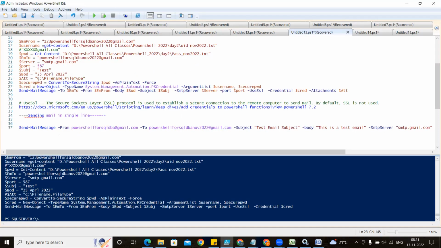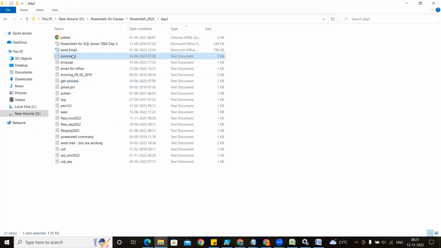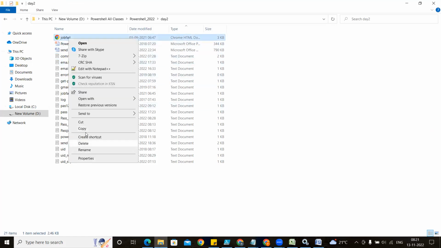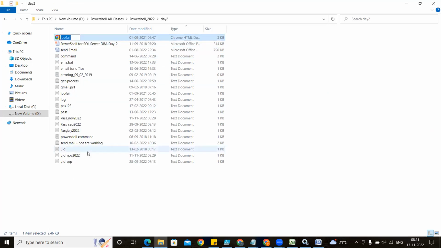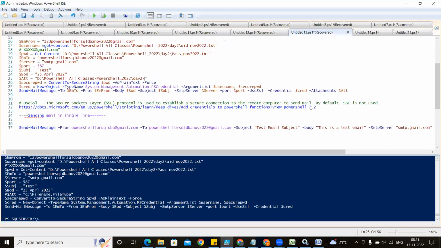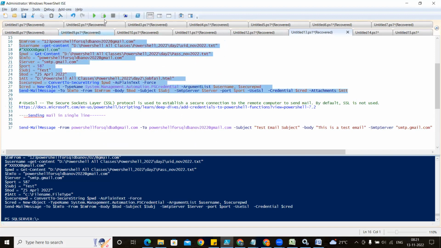I'm just copying it, and I have given command.text, or otherwise jobfield.html. I will just rename it. I will give that here, this dot html, and I'm going to execute this command.